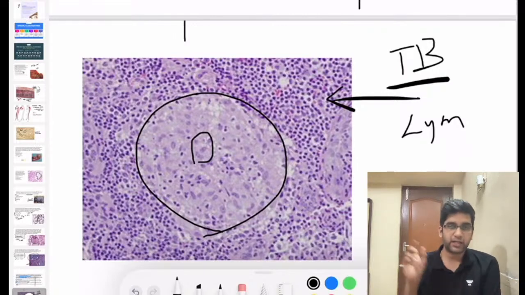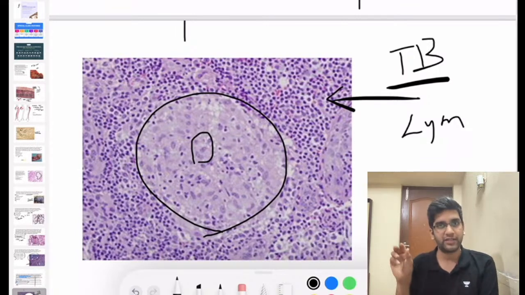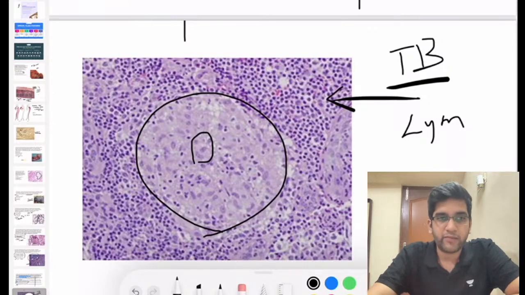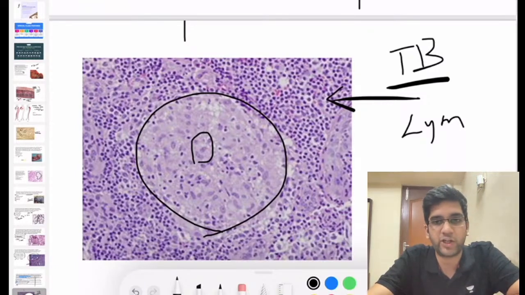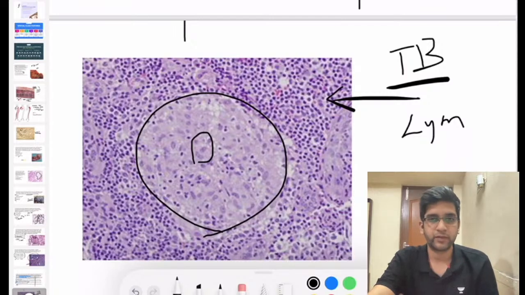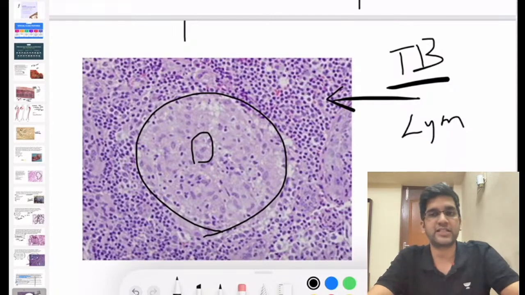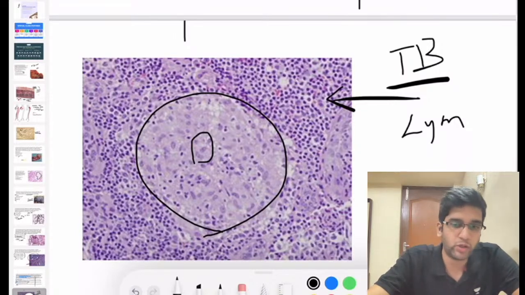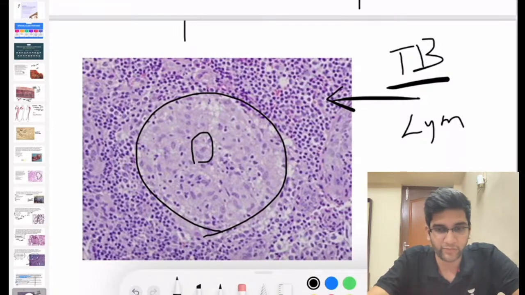To diagnose sarcoid, I need a few other pieces of information apart from granuloma. Can you name any other thing which comes to your mind when you think of sarcoid apart from granulomas? Anything else? Sarcoid has very few classical findings. What will happen to serum calcium levels in sarcoid? Will serum calcium be elevated or reduced? You should have hypercalcemia. Sarcoid most likely will involve bilateral lung as well as hilar lymph nodes that could be